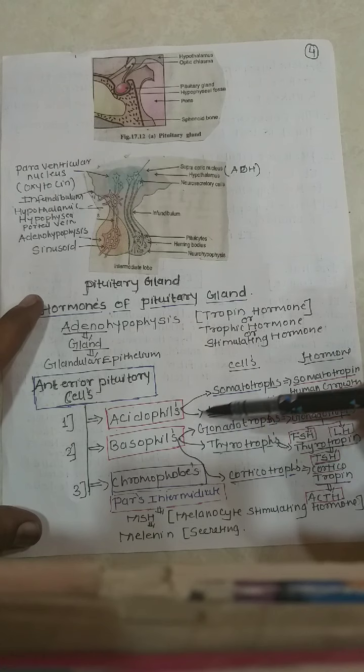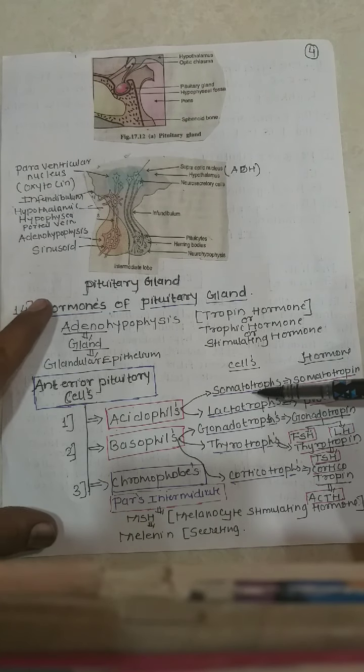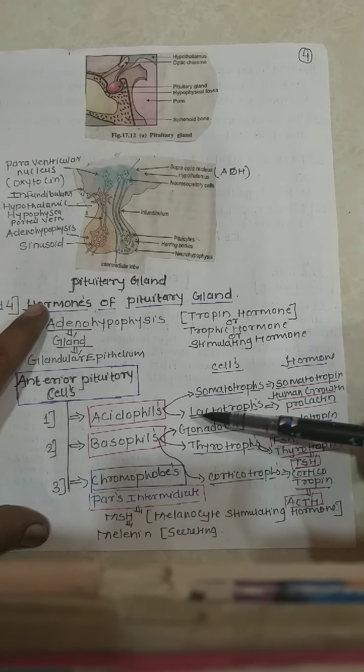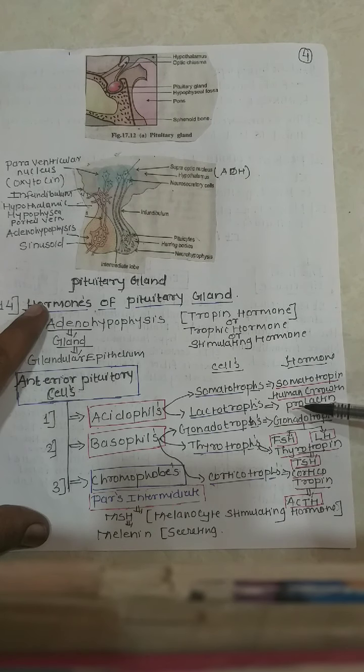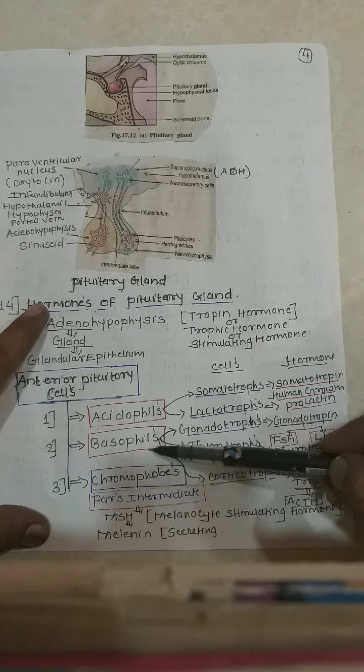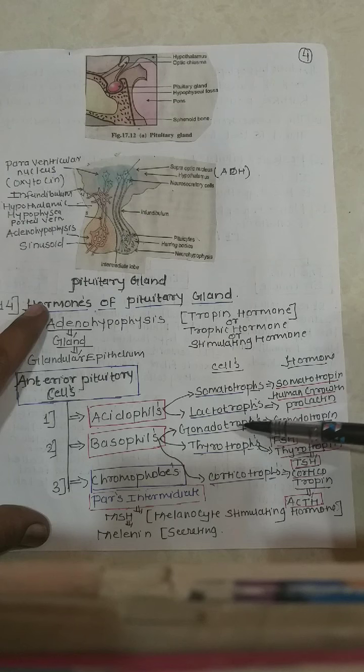Then acidophils. In acidophils there are two types of cells: the somatotropes that secrete the hormone somatotropin, also known as human growth hormone, HGH. Another one, lactotropes, secrete the hormone prolactin. Then basophils: gonadotropes secrete gonadotropin, which gives FSH, follicle stimulating hormone, and LH, luteinizing hormone.